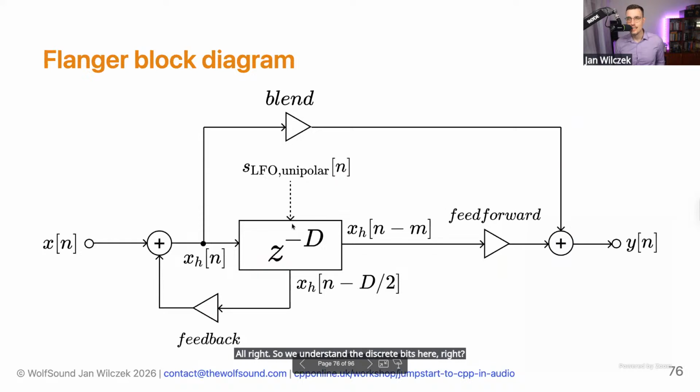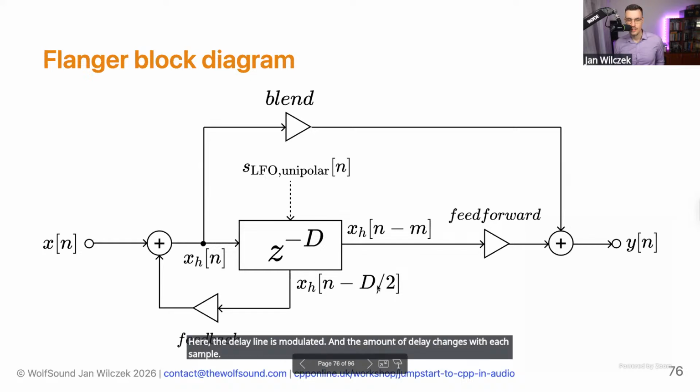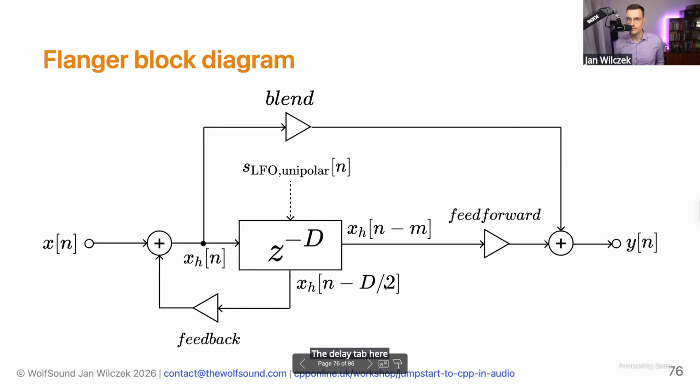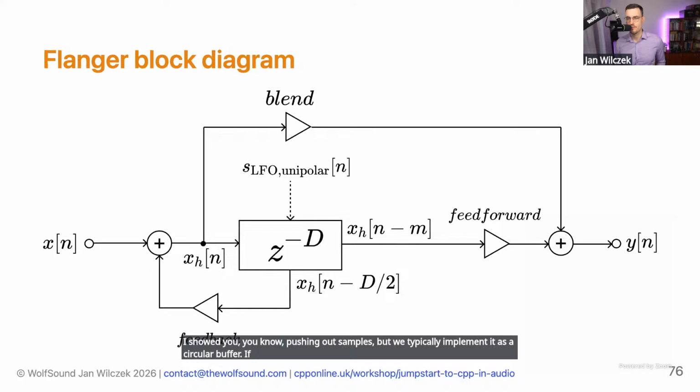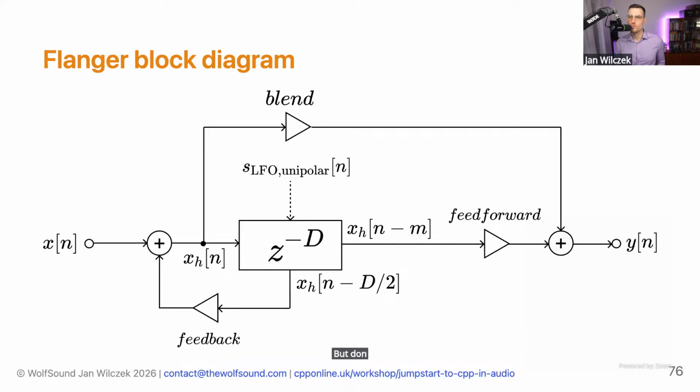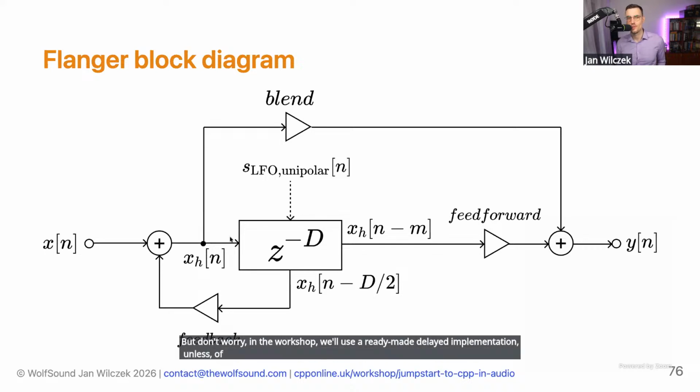Here the delay line is modulated, and the amount of delay changes with each sample. The delay tap here, this d/2, is fixed. And, you know, when we implement this, just as a side note, I showed you pushing out samples, but we typically implement it as a circular buffer, if you're familiar with this term. But don't worry, in the workshop, we'll use a ready-made delay implementation, unless, of course, you want to implement your own.